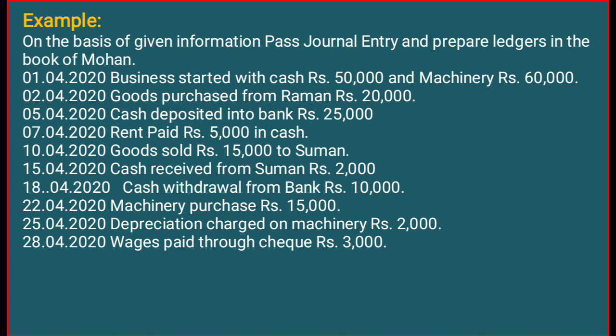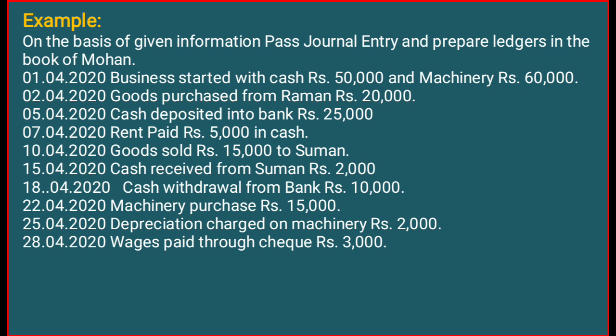So as you know, depreciation is a kind of non-cash expense. It will decrease the value of the asset. As depreciation is an expense, we have to debit the depreciation account, and it will decrease the amount of machinery, so we have to credit our machinery account. So the journal entry will be depreciation account debit to machinery account.